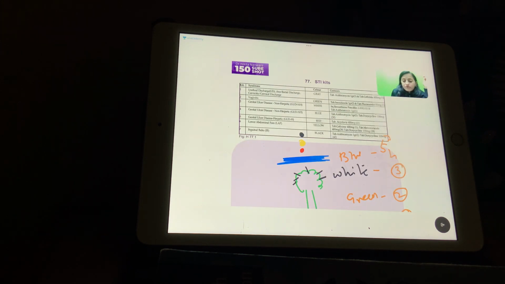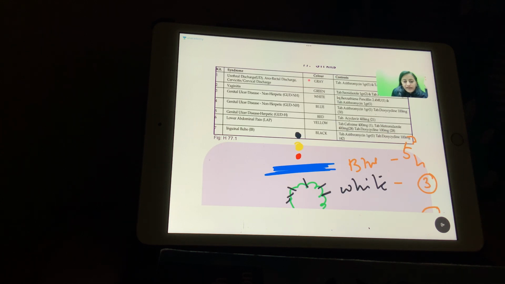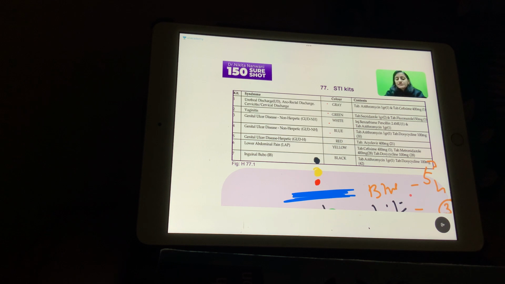Now look at this one. So we have gray, green, white, blue, red, yellow, black. Now, what are these STI kits used for? These are for the syndromic management based on the main symptom, whether the patient has urethral discharge, genital ulcer, or there are buboes. Based on that, we give the kit for the treatment.